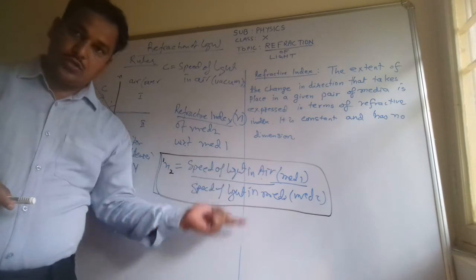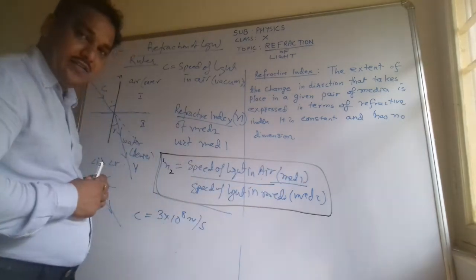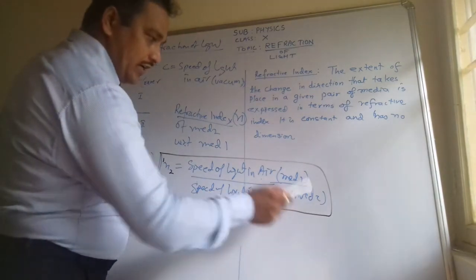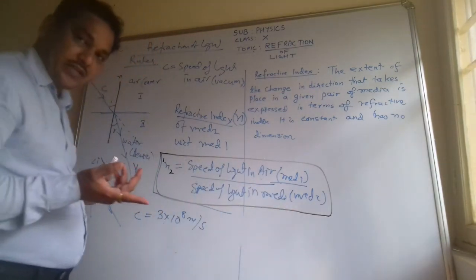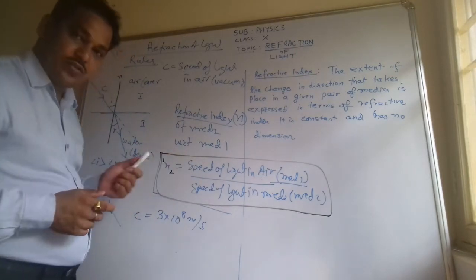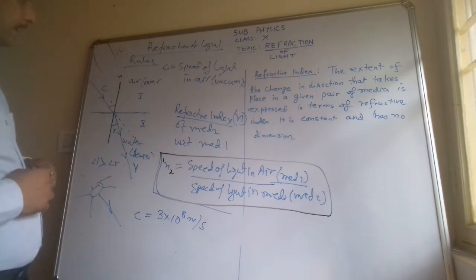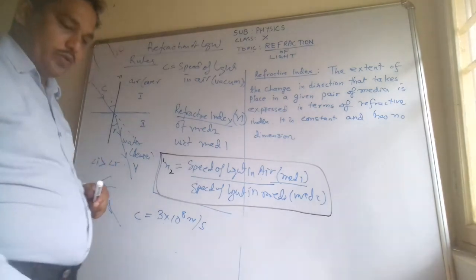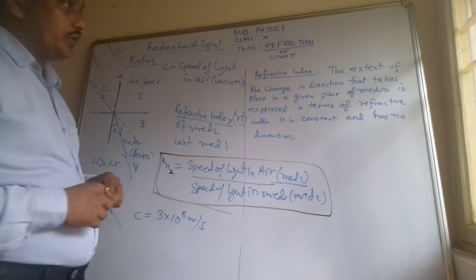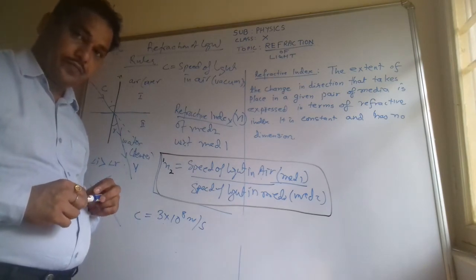Why? Because it is a ratio of two same units. The speed of light in air will be in meter per second, and the speed of light in medium 2 is also in meter per second. So both units will cancel. What you found is that the ratio is a constant. So you can easily do this, and based on this you should be able to do any numerical. I hope it is clear to you. Revise it and make note of it.